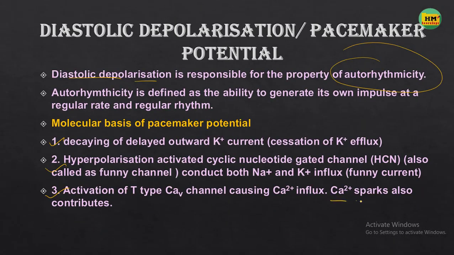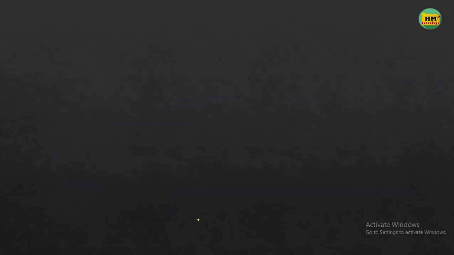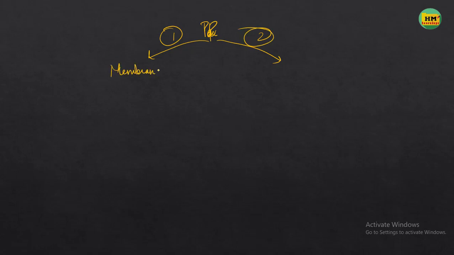Here one term is given, calcium sparks. Calcium sparks also contribute to the pacemaker potential. Why is it so? It is actually a concept more important for postgraduate students. It is given in the higher textbooks of cardiology that the pacemaker potential, I just write PP for the pacemaker potential, has 2 components. Number 1 is the membrane clock. The membrane clock is the voltage clock, which is because of the hyperpolarization activated channel.